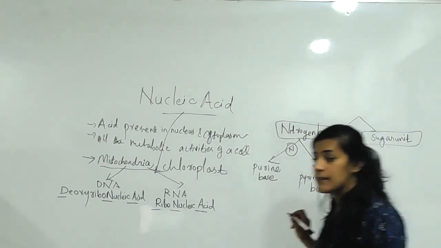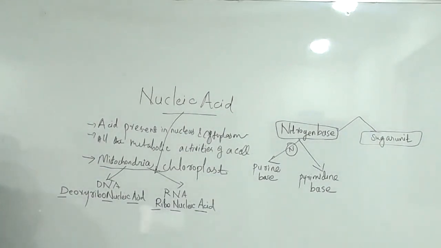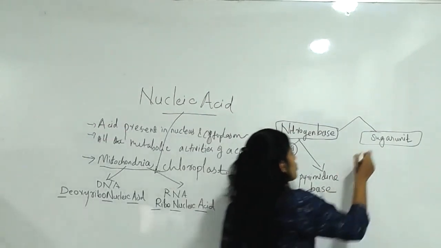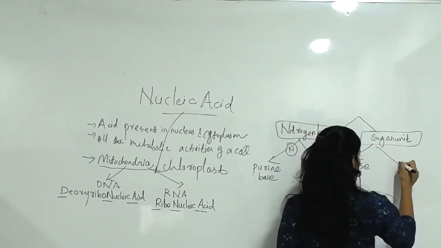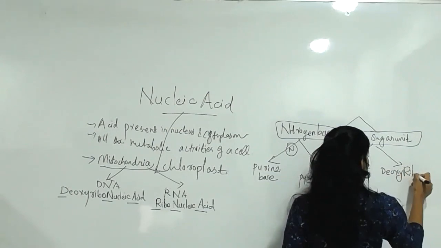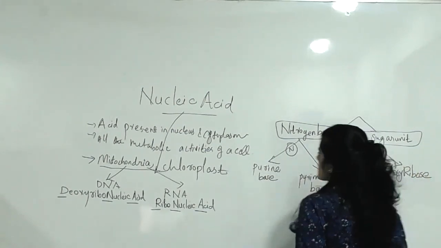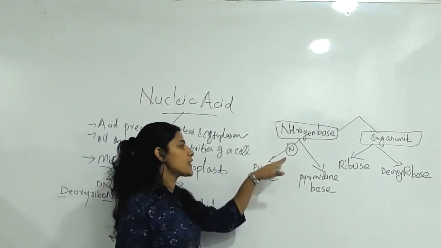Ribose sugar and deoxyribose are the two important sugars, as I told you, for ribonucleic acid and deoxyribonucleic acid.